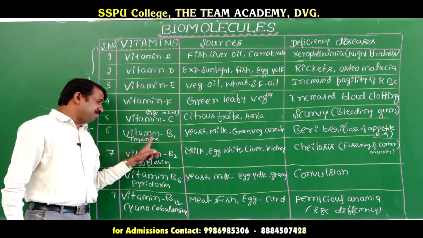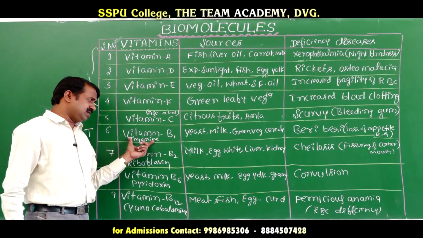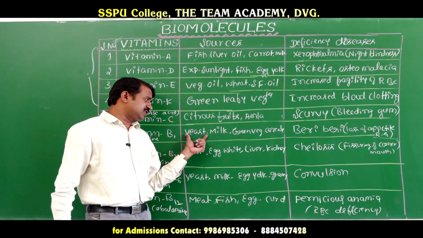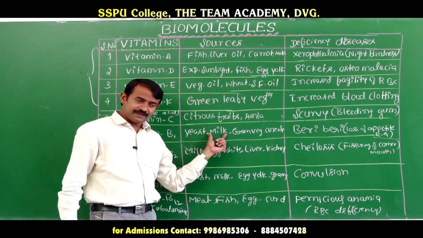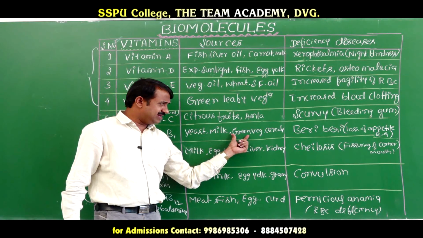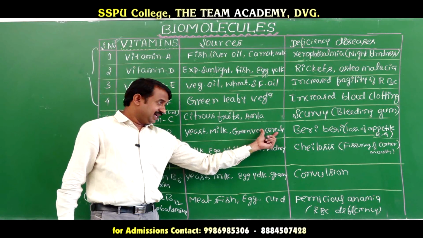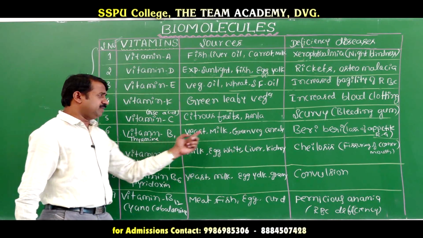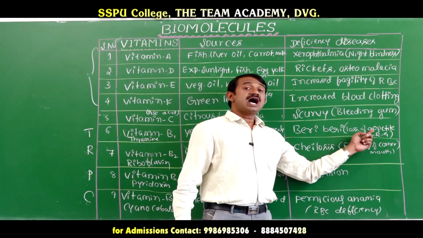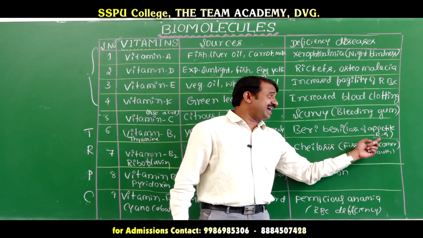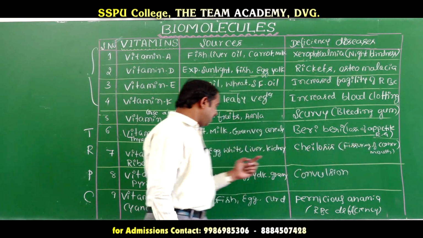Vitamin B1 or thiamine: the sources are milk products, yeast, milk, green vegetables and cereals. If there is a deficiency of vitamin B1, the effects are loss of appetite and retarded growth. Okay.